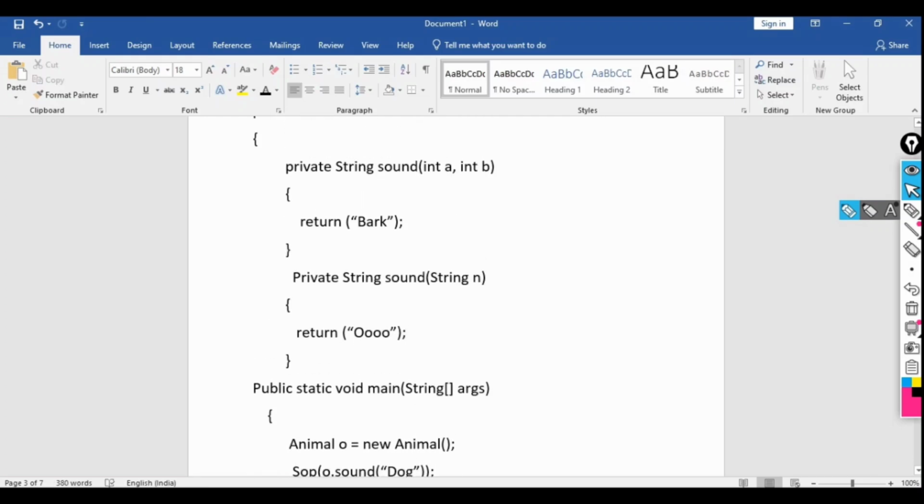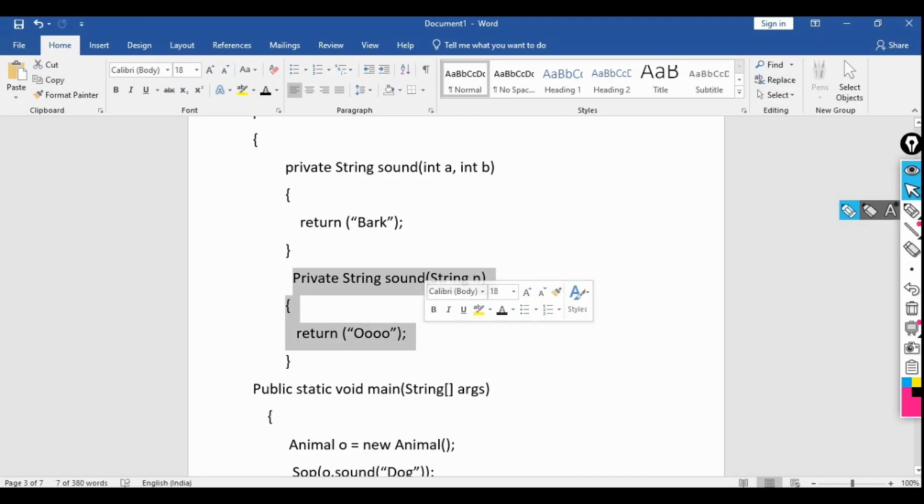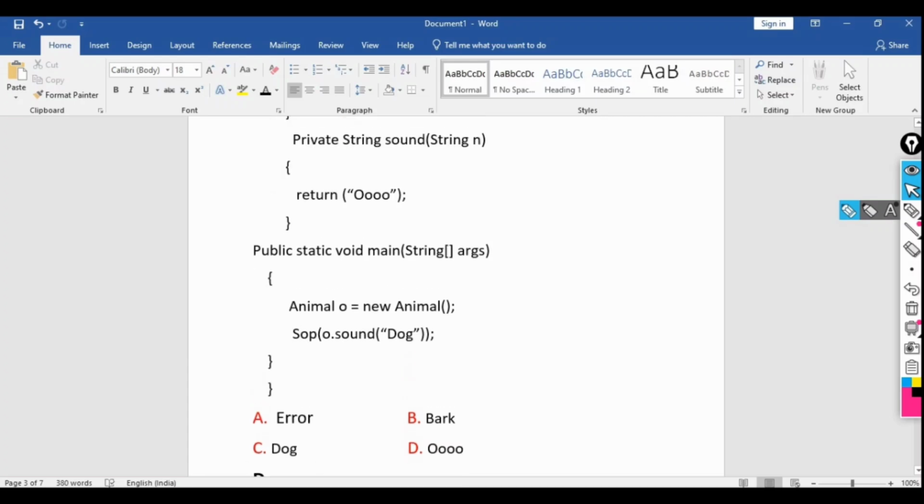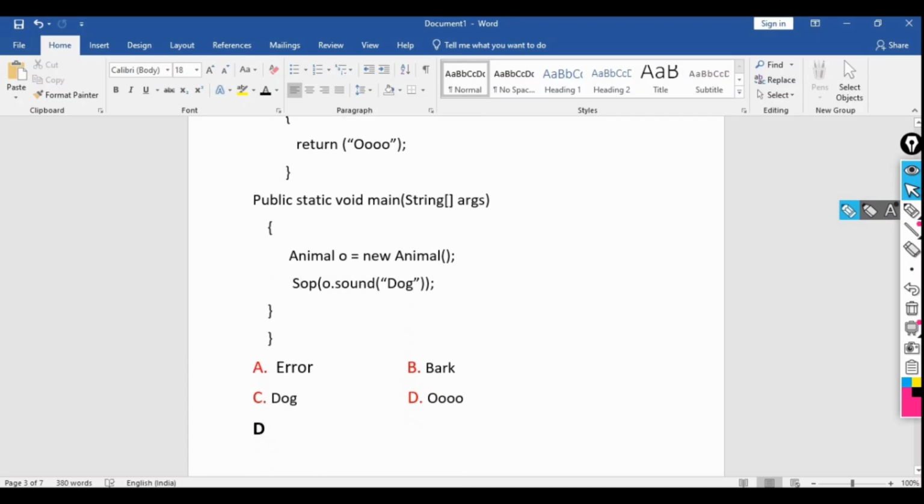So what will be the output? As we discussed earlier, it will be calling this method only, so it will return o. So it will print o, because we are printing the return value of this function, whether we use System.out.println or printf or print, whatever you want to take. It will print o only. So the correct option will be o.